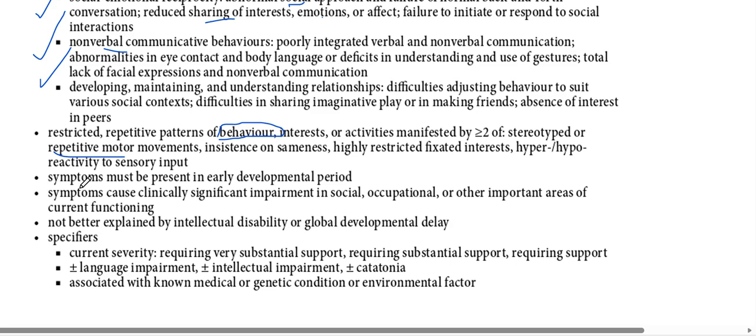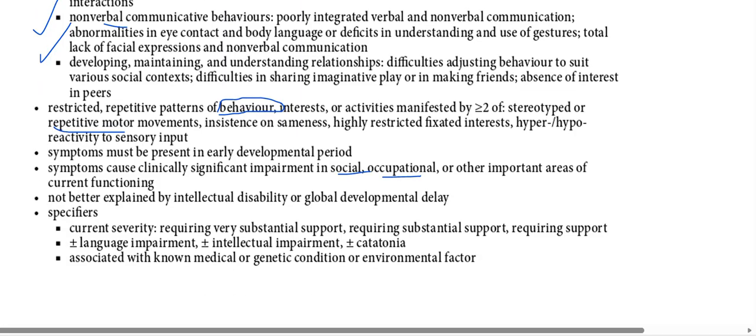Symptoms must be present in the early developmental period and can cause clinically significant impairment in social, occupational, and other important areas of current functioning, very important. Not better explained by intellectual disability or global developmental delay. Specifiers: current severity, requiring very substantial support; language impairment; intellectual impairment; association with a medical, genetic, or environmental factor.